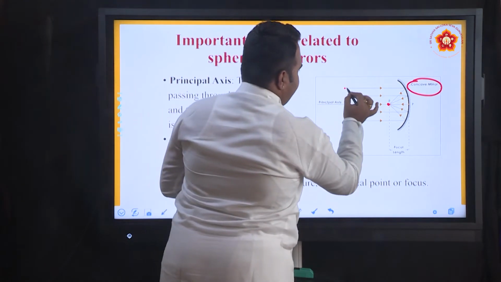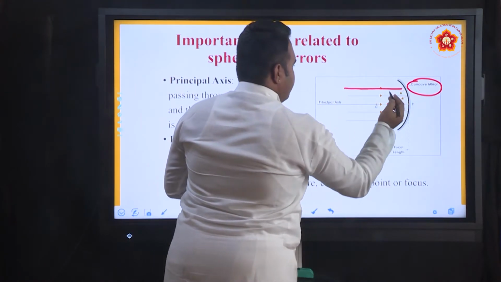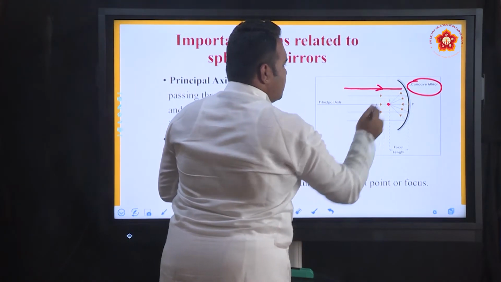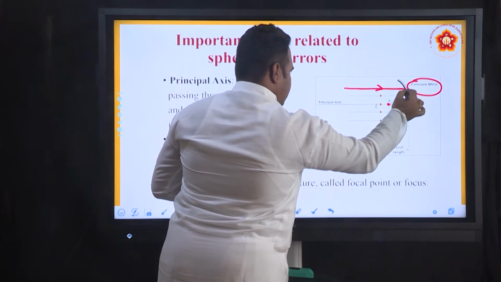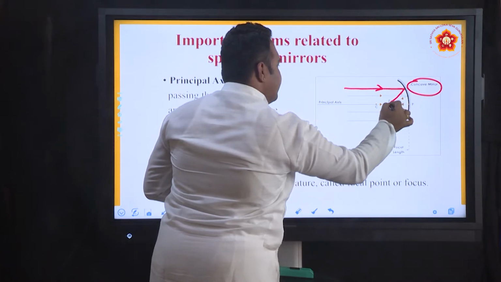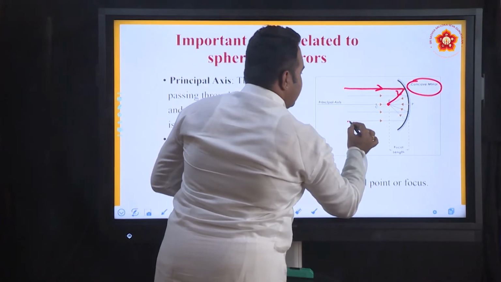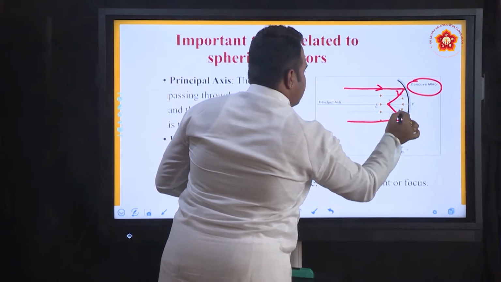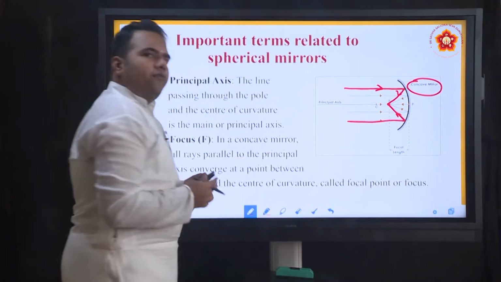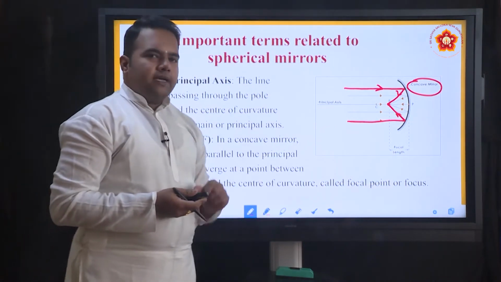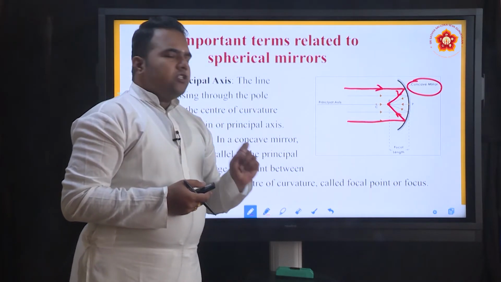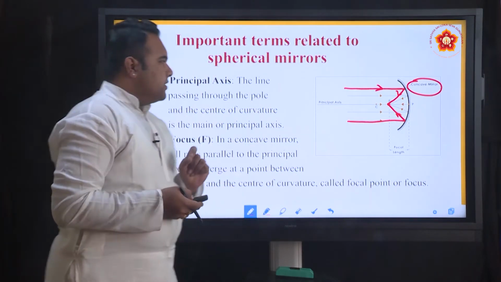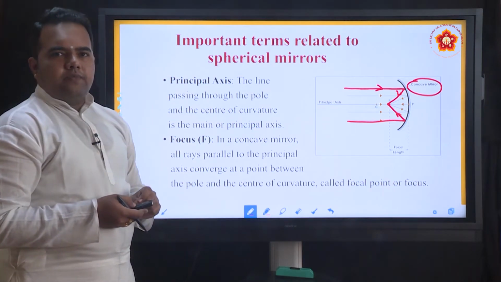So this ray came, and because it is a converging mirror, I show the direction using the arrow. After hitting the surface of the mirror, it came like this. The other ray came like this. So any ray of light parallel to the principal axis, after the reflection, exactly passes through one point called the focus or the principal focus of the mirror.